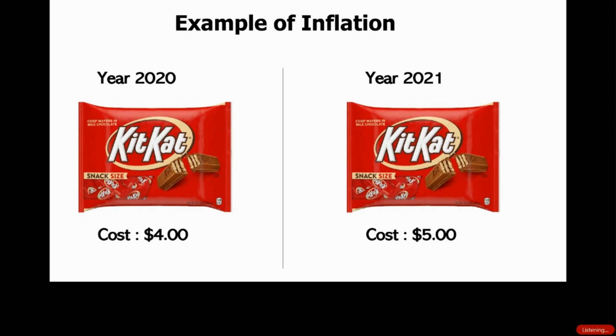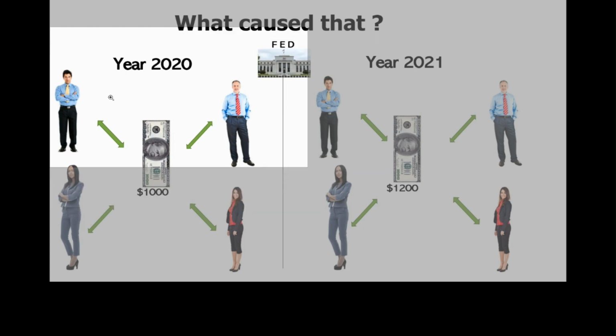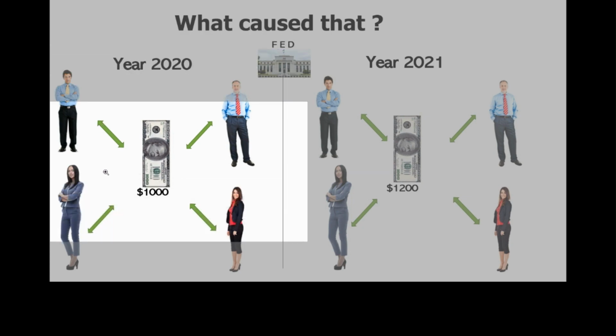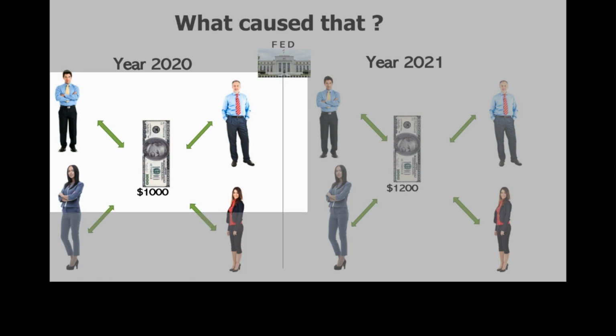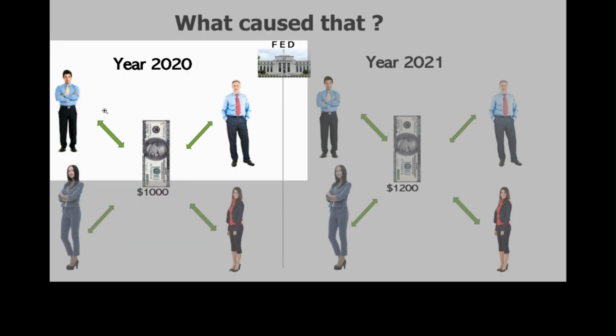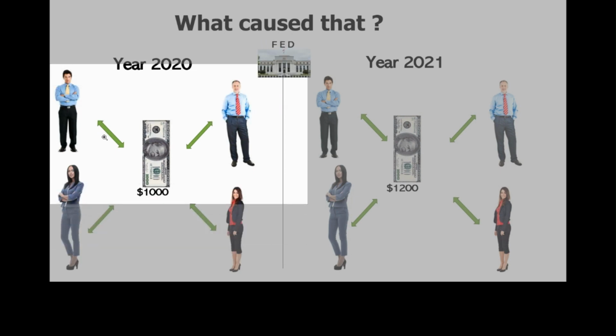So as we look over here, let's look at year 2020, and we have four people, and we are going to say that these four people symbolically represent all the people across our entire country. Okay, and let's just say that the federal government has put $1,000 into this system of people that are working, and that $1,000 is what they have to use to trade amongst each other. Because remember that the money is just a symbol of their work, they can trade it amongst each other.